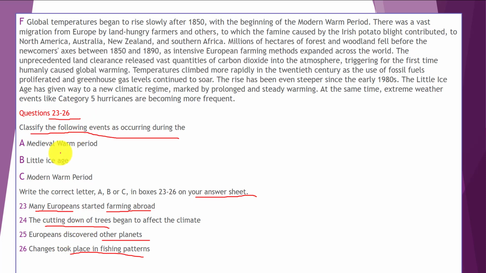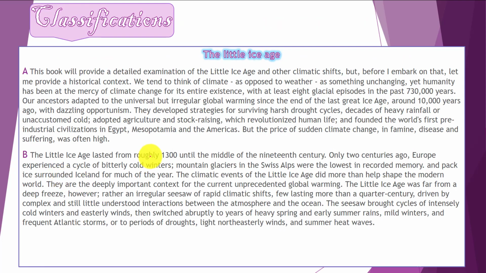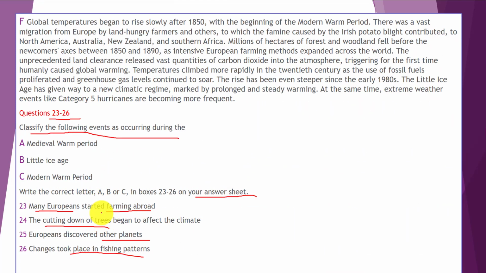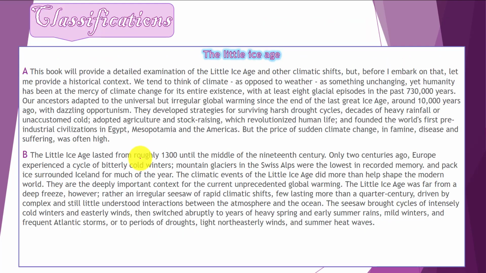Now, as a result, we're going to look and find the medieval warm period, Little Ice Age, and modern warm period. Okay, this is our passage, and because this passage is designed for around 13 questions, and in our today's session we're going to just answer 14 questions, in order to save time, I'm going to eliminate some paragraphs.